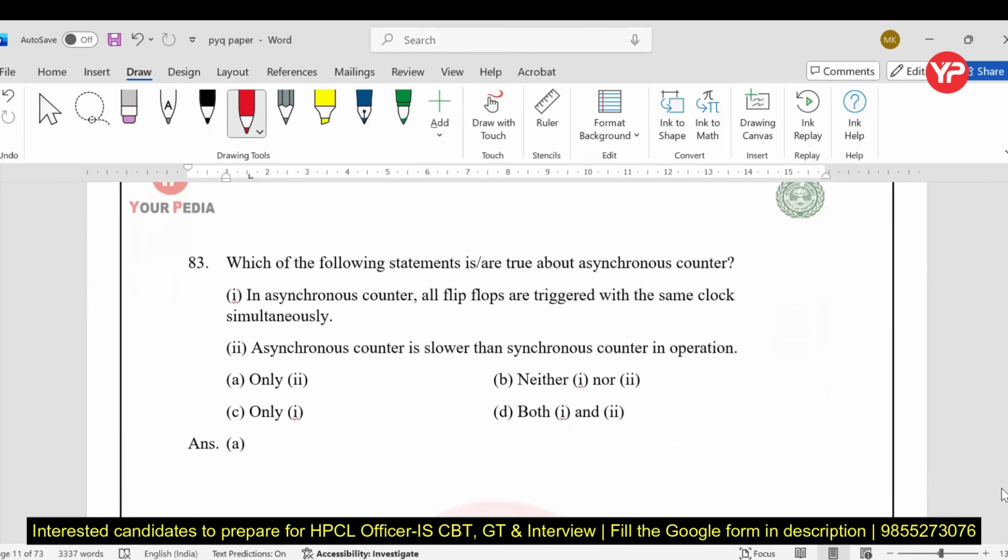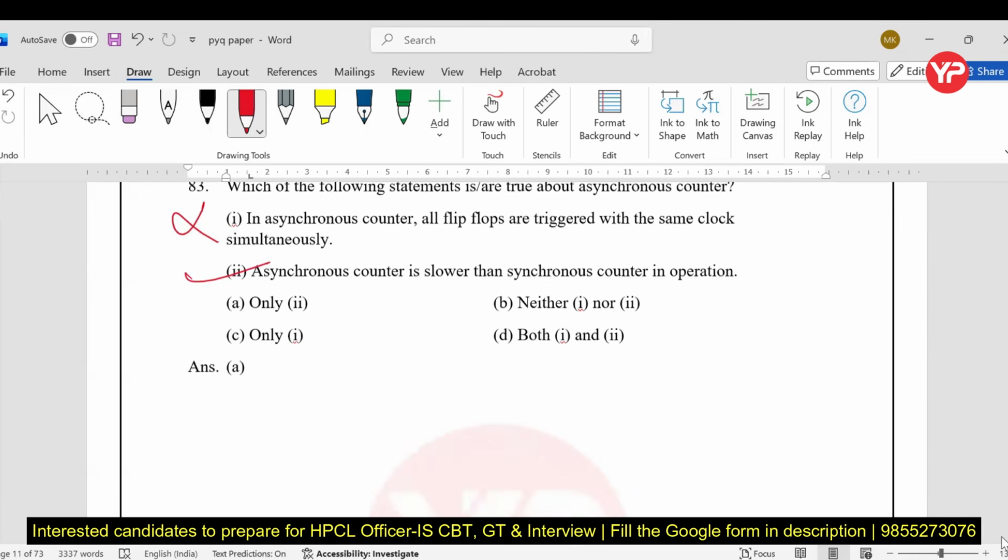Now, which of the following statements is true about asynchronous counter? In an asynchronous counter, all the flip-flops are triggered with the same clock simultaneously. No, wrong. In an asynchronous counter, only the first flip-flop receives the external clock, and the output of one flip-flop acts as the clock input for the next flip-flop, my dear students. Therefore, flip-flops do not trigger simultaneously. Yes, the second is true. Asynchronous counter is slower than the synchronous counter because there is a propagation delay. That's why only the second is true, but the first is false.